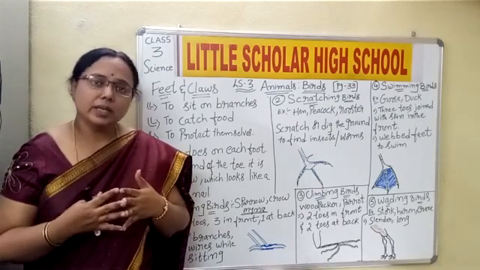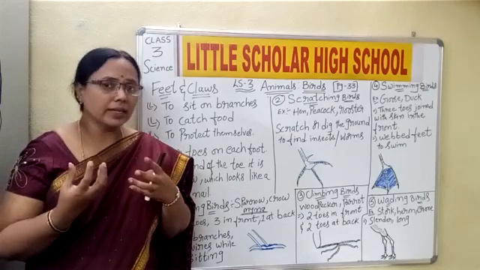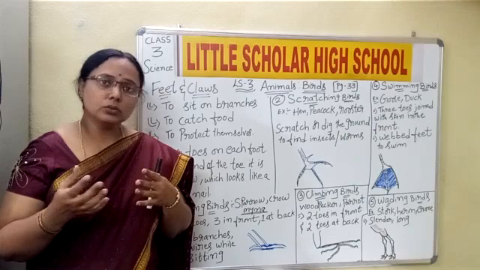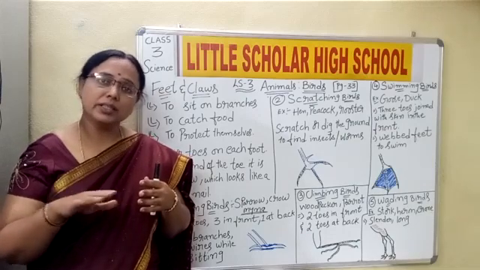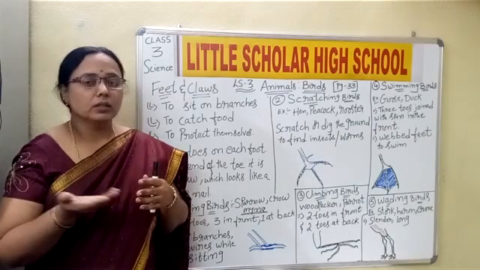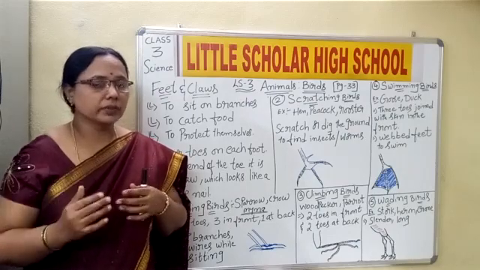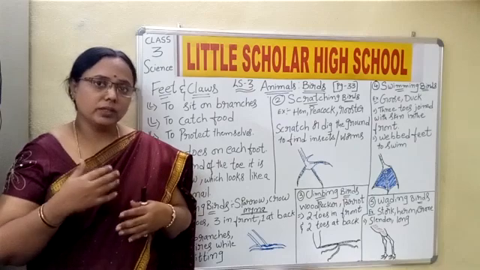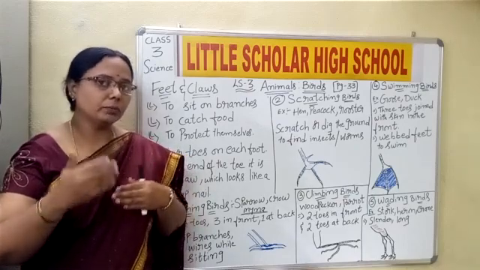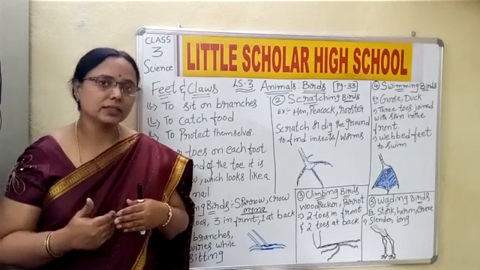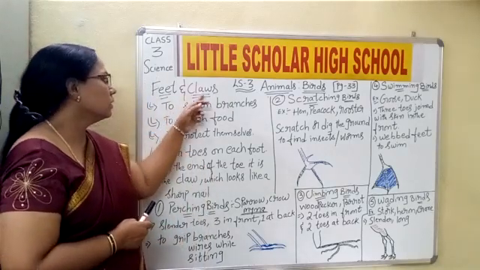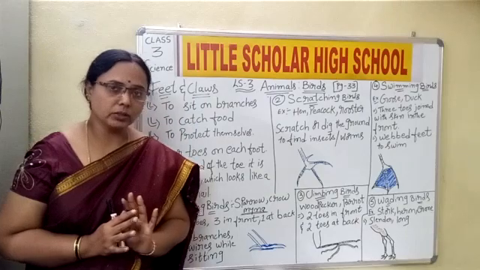And there are certain animals which do not have well developed legs, and few animals do not have legs at all, like snakes. They just crawl with the skin, and they move on the surface of the earth. And when we talk about human beings, we have two legs with which we move from one place to another. Now when we talk about the birds, it is the feet and the claws which we are going to discuss.